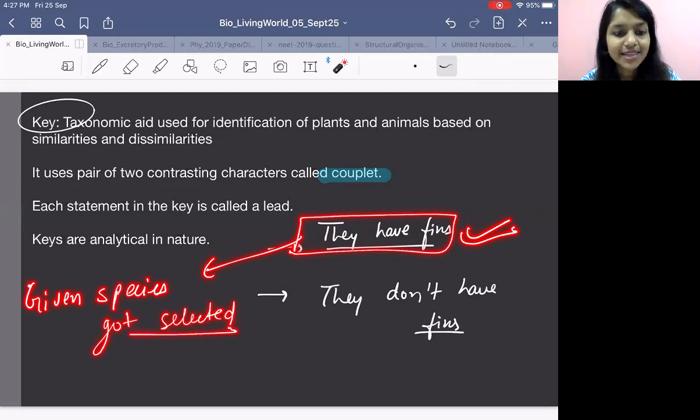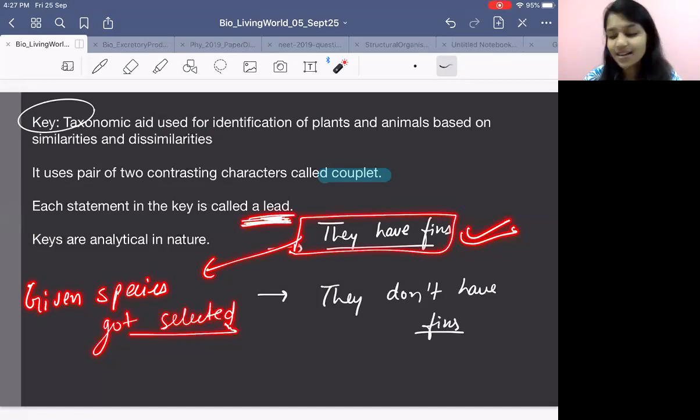So this statement, the given species which got selected, is called a lead. Every statement which you write in the key is called a lead.